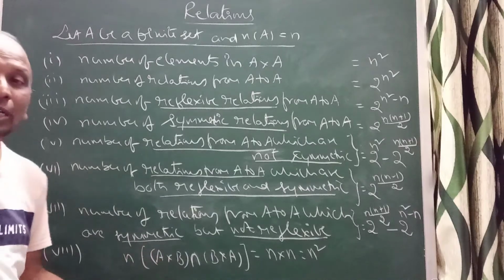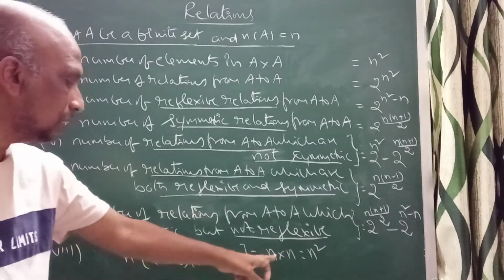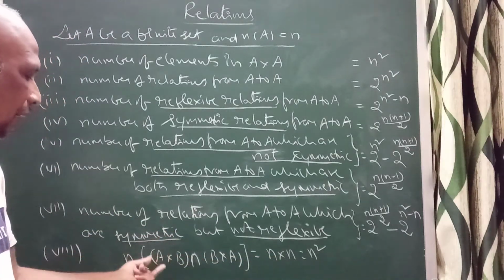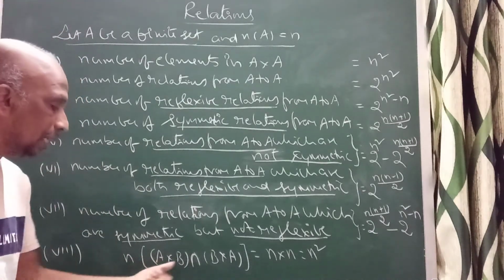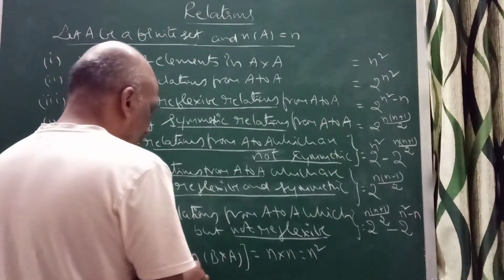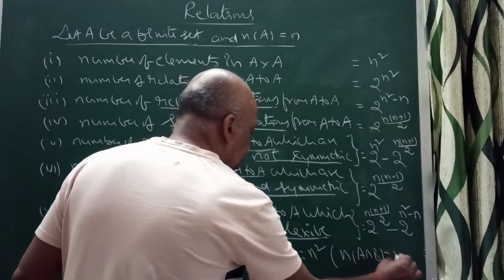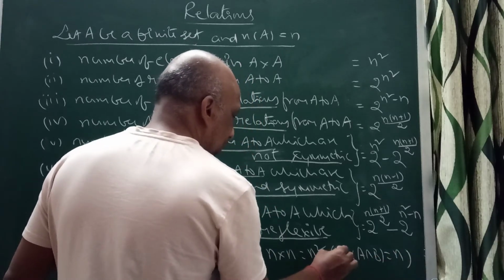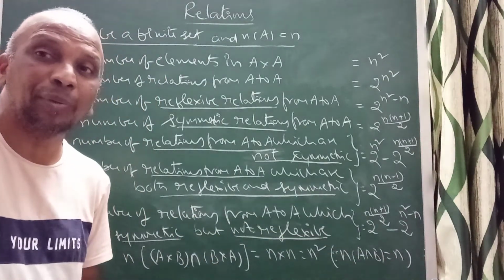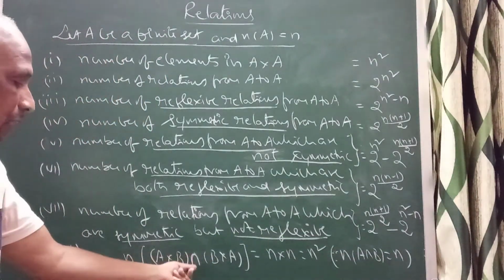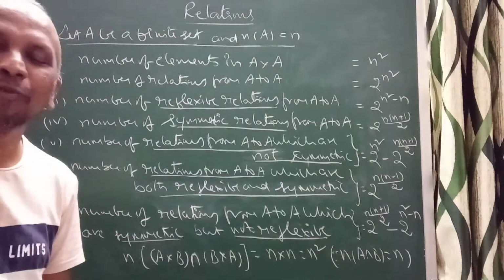Next, the number of elements common to A cross B and B cross C will be n square. Suppose when I am talking about A cross B and B cross A, suppose n elements are common here. You remember, n of A intersection B is equal to n. Since A intersection B has n elements common, then A cross B intersection B cross C should have n square elements common. Now some more important facts of relations I will discuss.